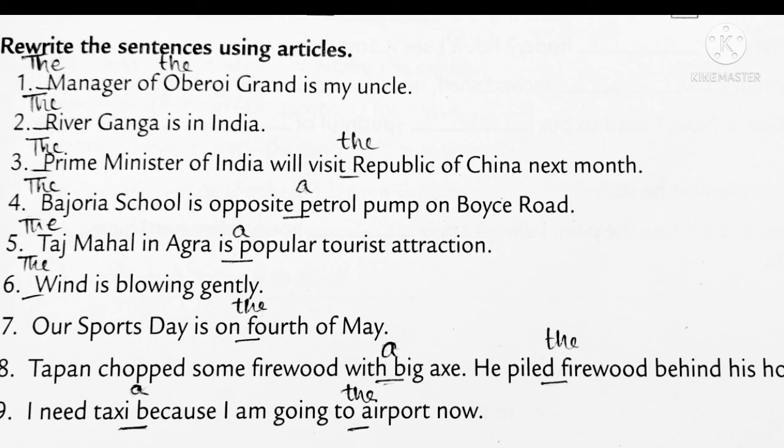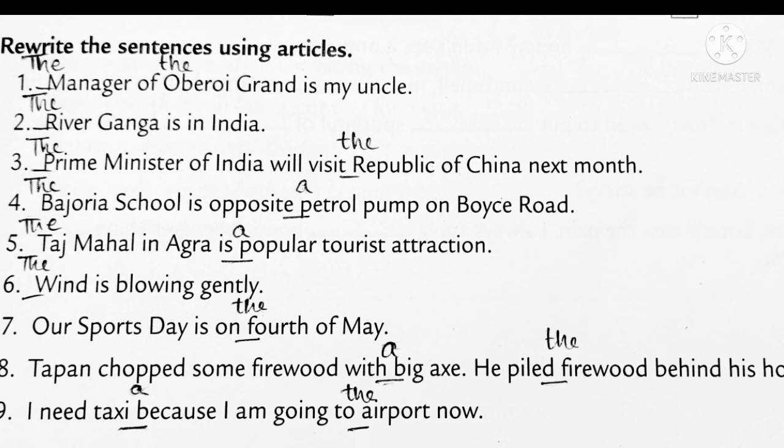The first one, the answer is: The manager of the Oberoi Grand is my uncle. Why the manager? The manager because we are speaking about a particular person. The Oberoi, again it's the name of a hotel, so you have to use the over there. Next, before the names of rivers we have to use the, so it is: The river Ganga is in India. Again, the Prime Minister of India, because we are speaking about a particular person, will represent the Republic of China. Before names of nations, countries, we have to use the. So it is the Republic of China.